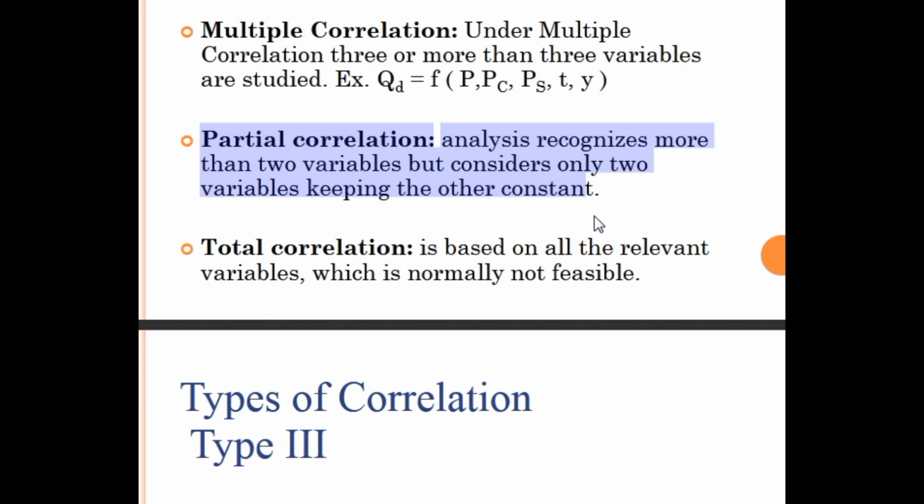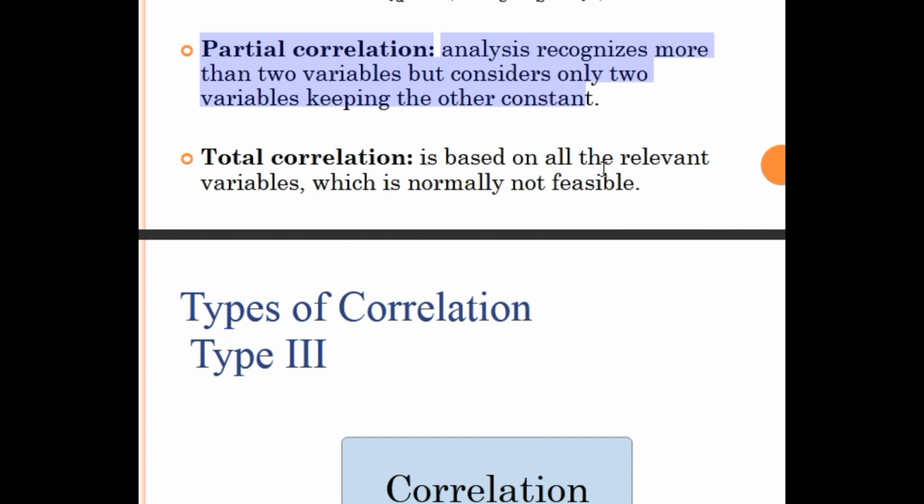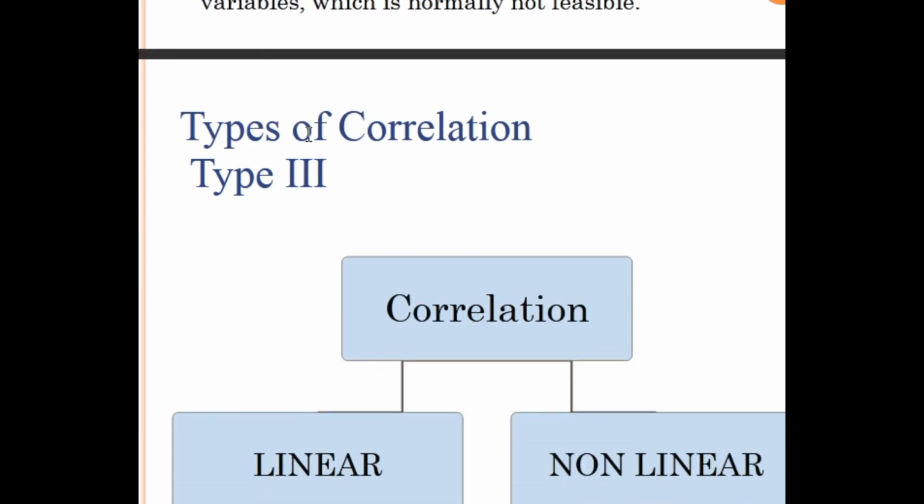Then what is total correlation? The correlation is based on all the relevant variables. All variables are considered here. Now there is no variable kept constant. Whatever is required for you, all variables are considered and their movement and relationship is studied. That is the second type of correlation.